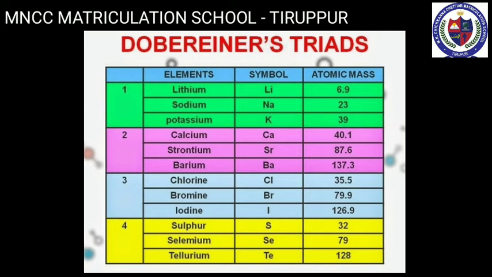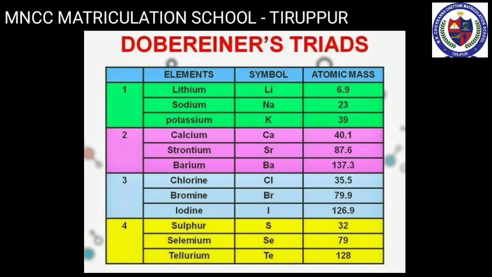Now let's learn about the first method, Dobereiner's triads. In 1817, Johann Wolfgang Dobereiner, a German chemist, suggested a method of grouping elements based on their relative atomic masses. He arranged the elements into groups containing 3 elements each. He called these groups triads. Here, tri means 3.